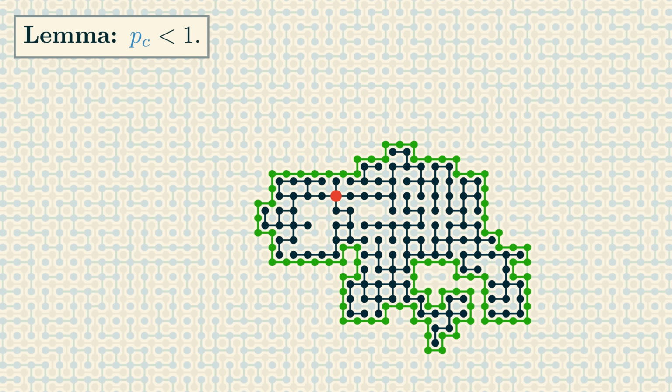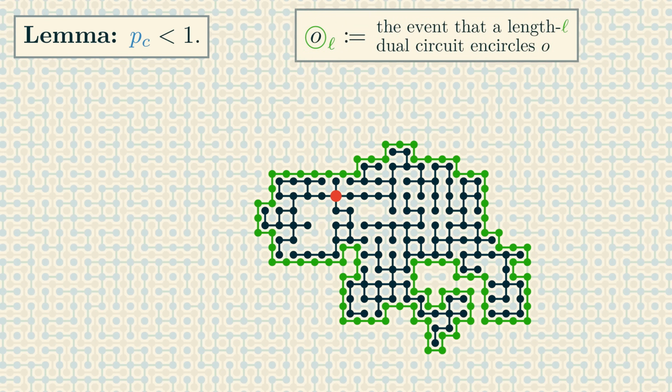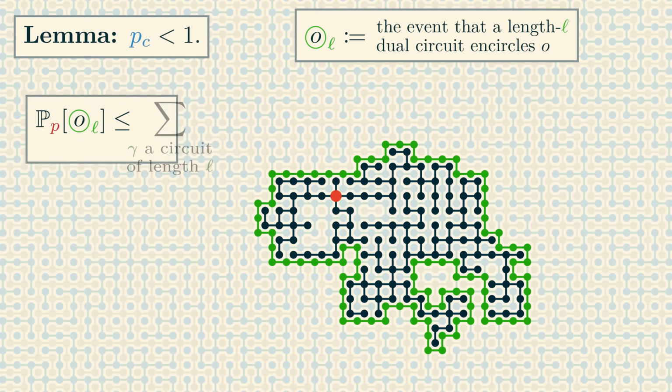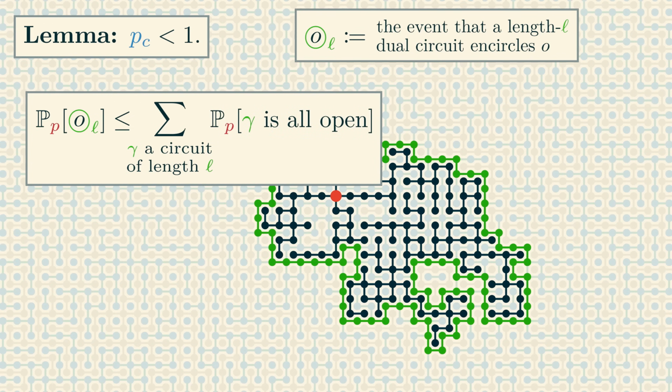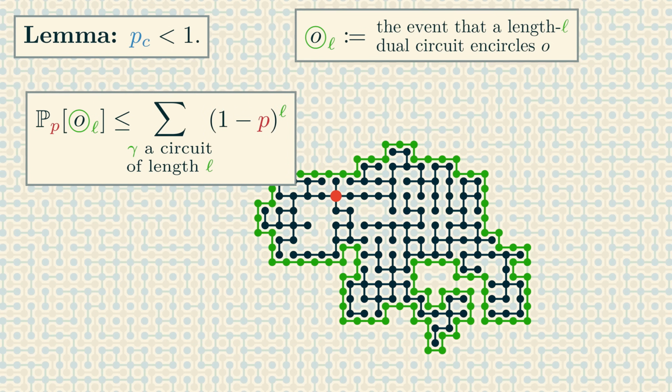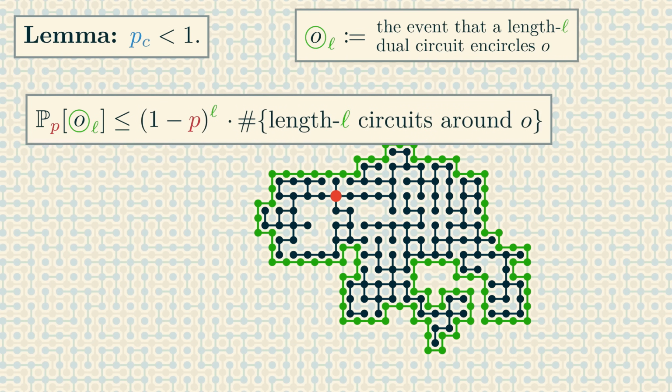Let's bound the probability that a simple open circuit of length exactly L in the dual grid encircles the origin in the primal grid. By the same reasoning that we used when discussing simple paths, for any fixed dual circuit of length L around the origin, the probability that this circuit is open in the dual percolation is exactly 1 minus p all to the L. And again, we just have to count the number of circuits of length L in the dual grid which encircle the origin in the primal grid.